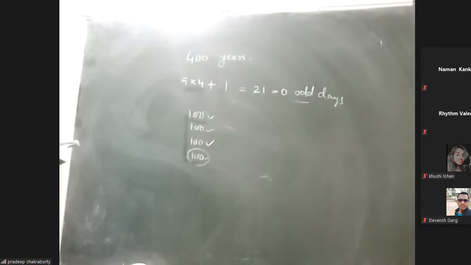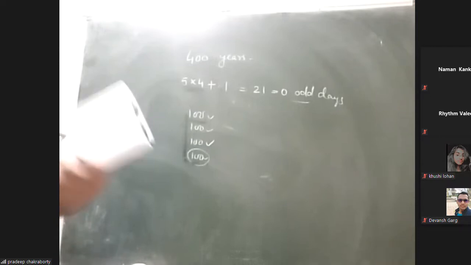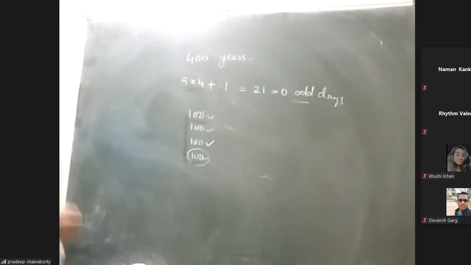Okay, so we will do 2 more questions, then we'll go to the other part. Yesterday we did 2 questions, so 2 or 3 more questions we'll do. So this is clear now. Remember, when a century is divisible by 400, it is a leap year, and it is considered to have 0 odd days. So every 400 years, the number of odd days is 0. That is the calculation basically.